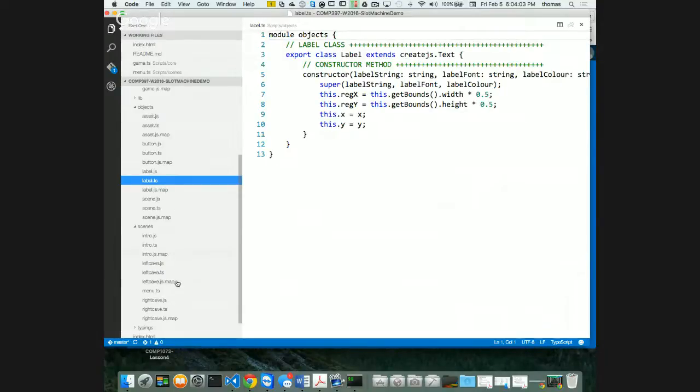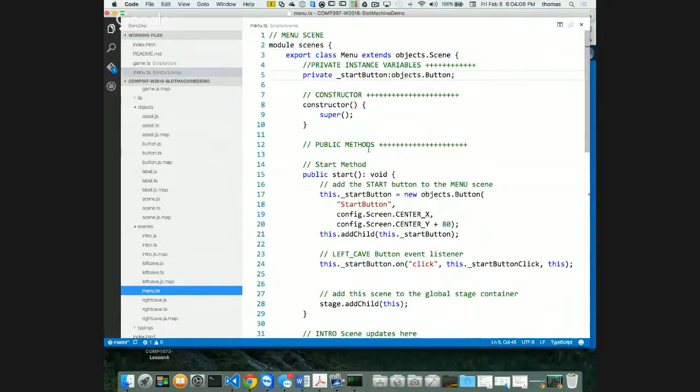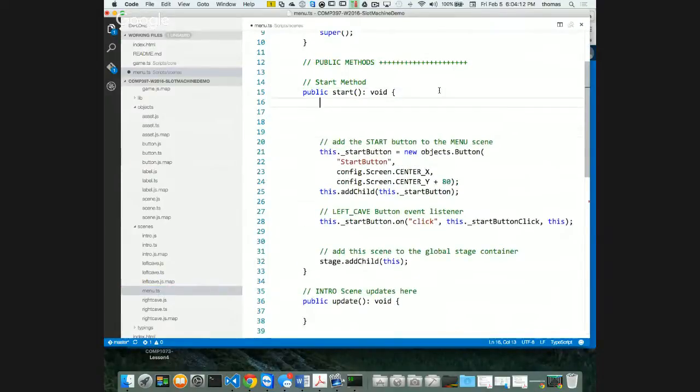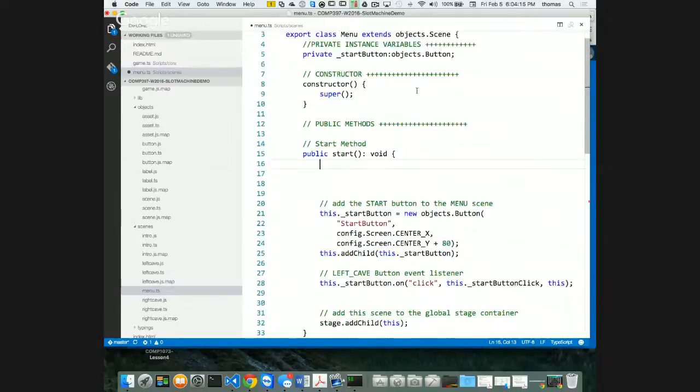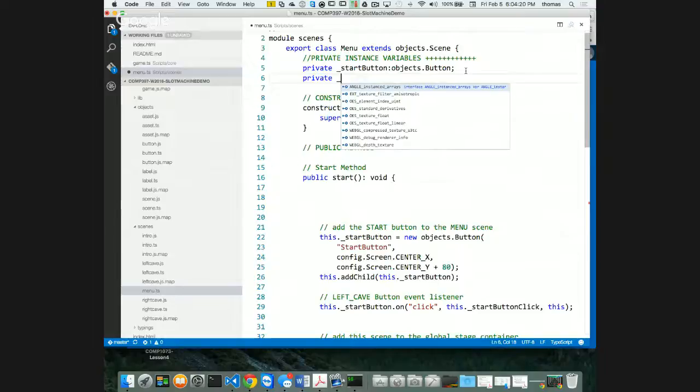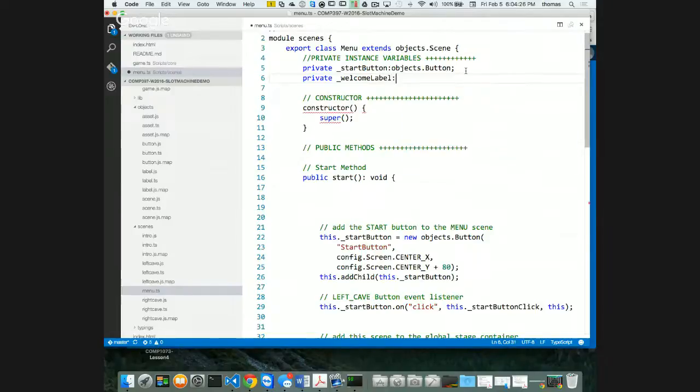So I'm going to go back to menu, and I'm going to go into my start function, right? And inside there, before my button, I'm going to put together my label. But I need a space for it. I need to kind of instantiate it here or declare it here. So private, I'm going to call this thing like welcome label or whatever you want to call it. Welcome label. And it's going to be of type objects.label, right? There's my objects.label. And in here, I'm going to add the welcome label to the scene, the menu scene. That's what I'm doing. Okay, add the welcome label to the menu.